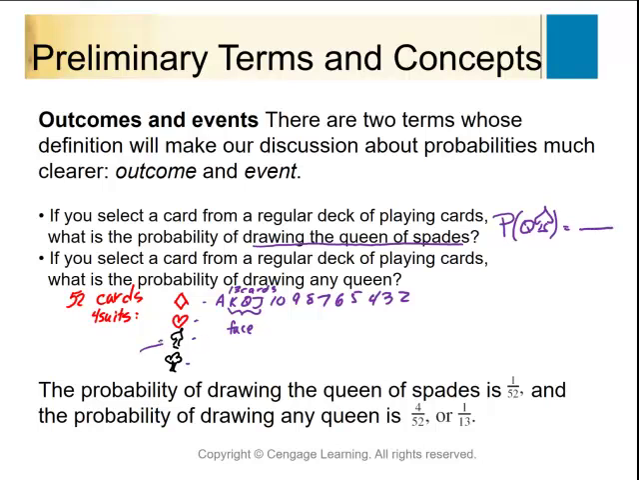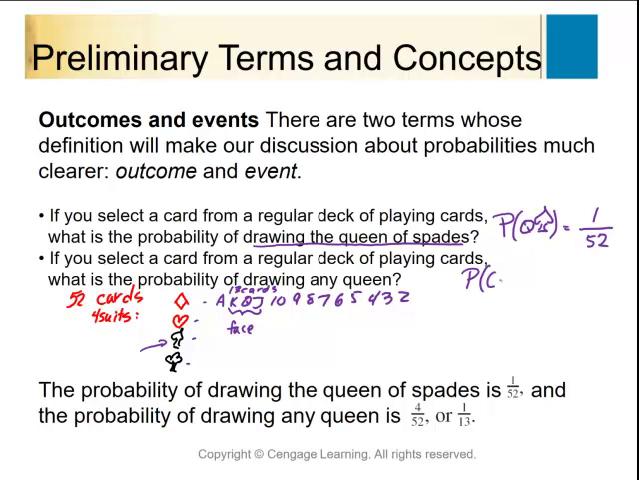Well, here are the spades right here, and there's one queen out of 52 cards. So there's that one possibility out of 52 different outcomes. Now, then they asked me what's the probability that I just draw any queen.